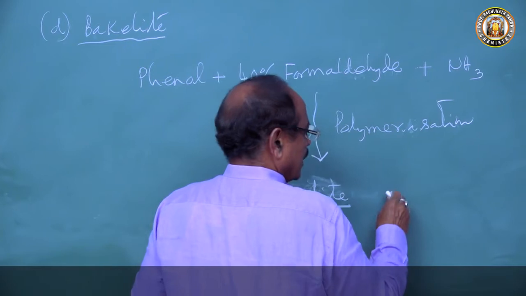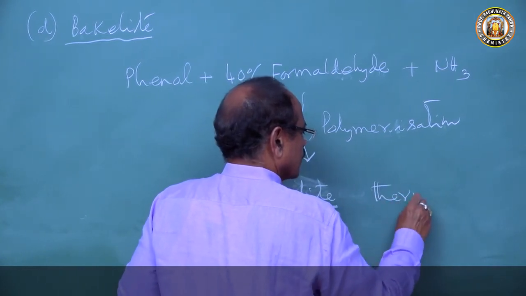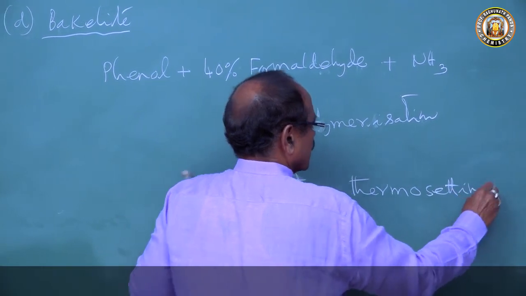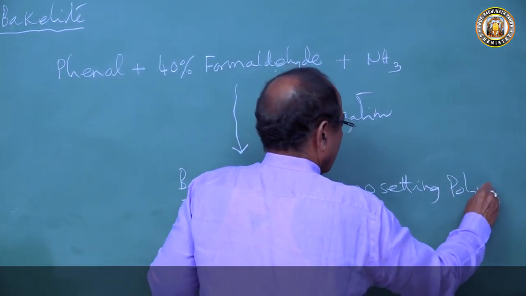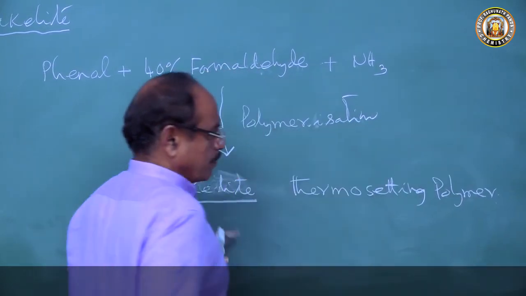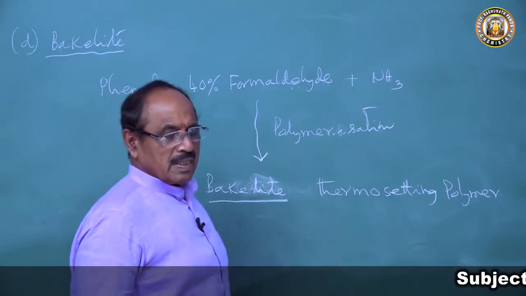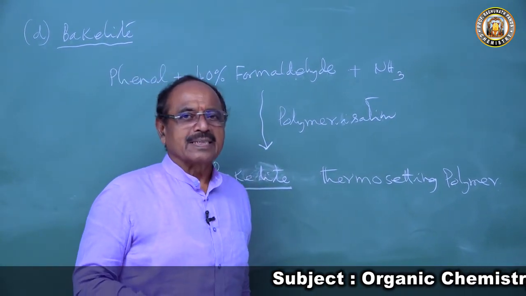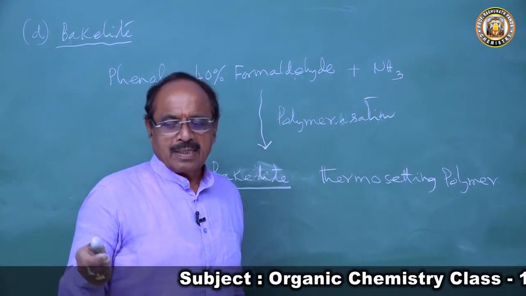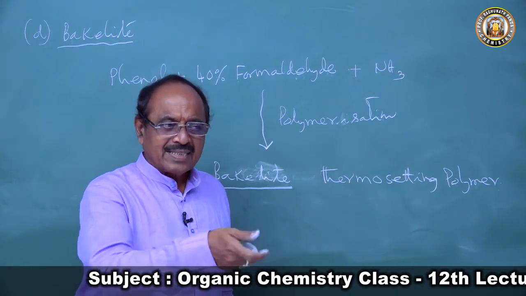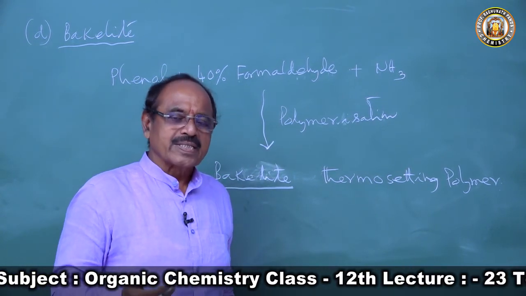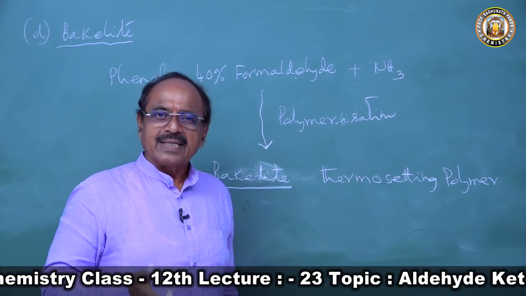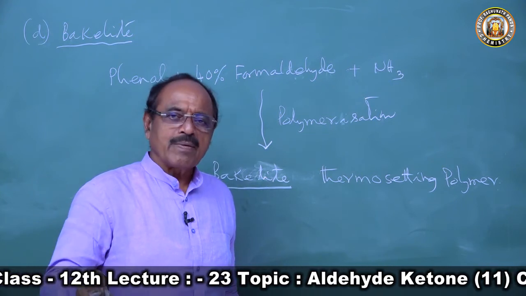It is a thermosetting polymer, and it is used for the preparation of all electrical appliances: the switch, the plug, the pins, or the handles of electric ovens and electric irons.